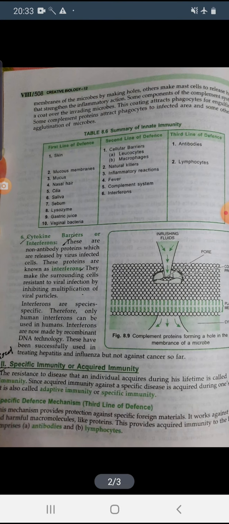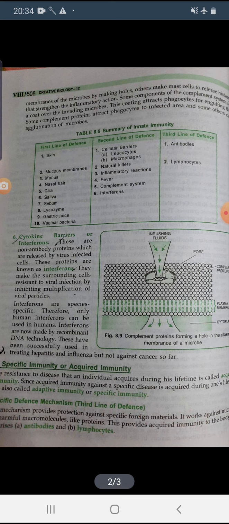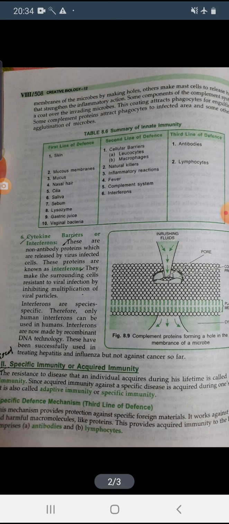Because after birth, whenever we face any kind of disease, at that time we develop this kind of immunity. Since acquired immunity against a specific disease is acquired during an individual's lifetime, it is called adaptive immunity or specific immunity. This acquired immunity has two main components: one is antibodies and another is lymphocytes.